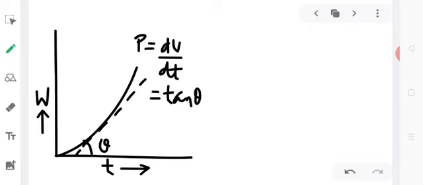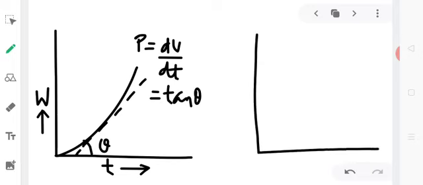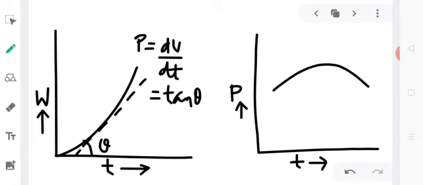Similarly, if we draw a graph of power versus time, then it comes somewhat like this.